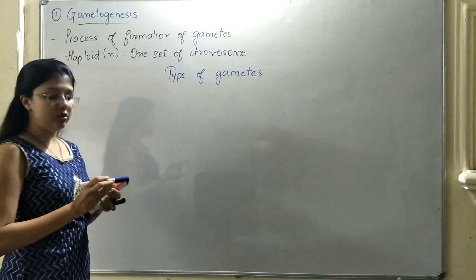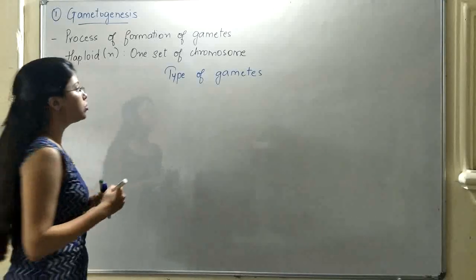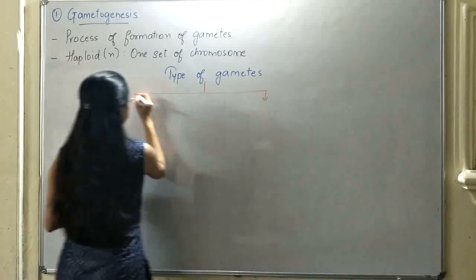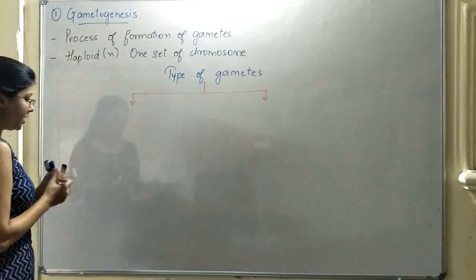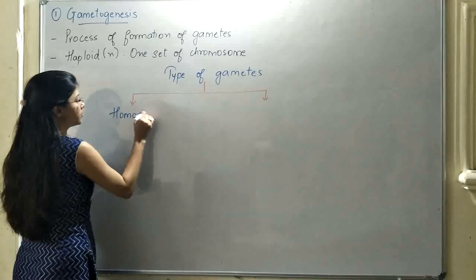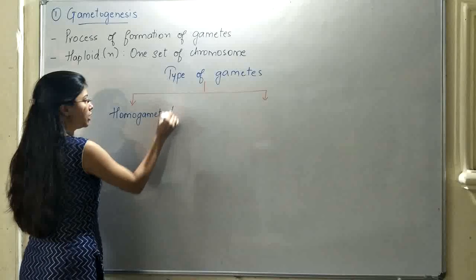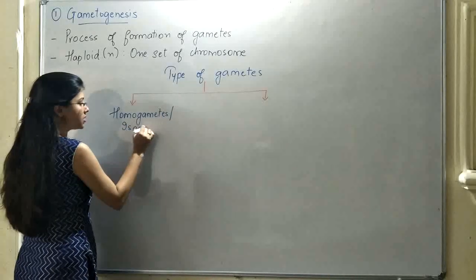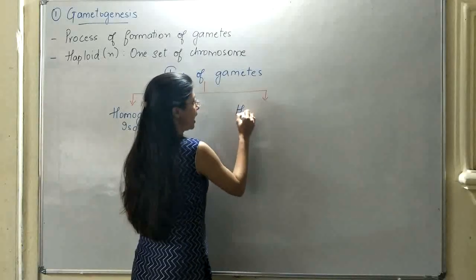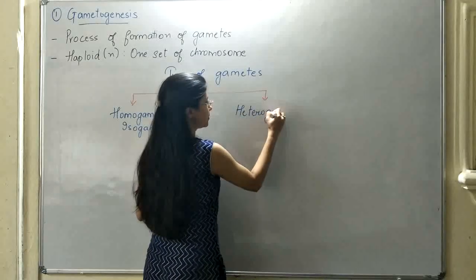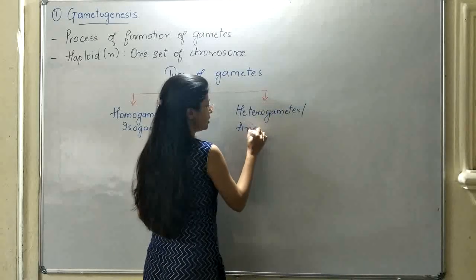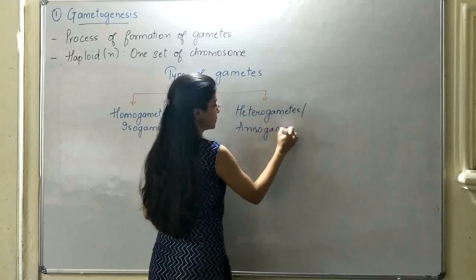When you see the animal kingdom, you will come to know that different organisms will have different types of gametes, which are broadly divided into two types: homogametes, or they can also be called isogametes, and the second type is heterogametes or anisogametes.